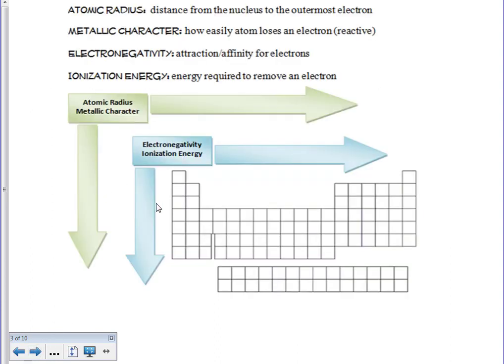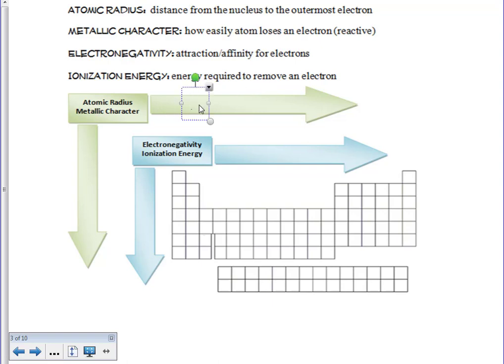So looking at the periodic table, since it's arranged based off of our number of protons, or our atomic number, there are also some characteristics that present themselves in the periodic table. The first one we're going to talk about is atomic radius. Atomic radius, remember, is the distance from the nucleus to the outermost electrons. So how far out from the nucleus to that outermost electron is your atom. Next is metallic character, so how easily an atom loses an electron. We have electronegativity, which is your attraction or affinity for electrons. And we have our ionization energy, which is the energy required to remove an electron.